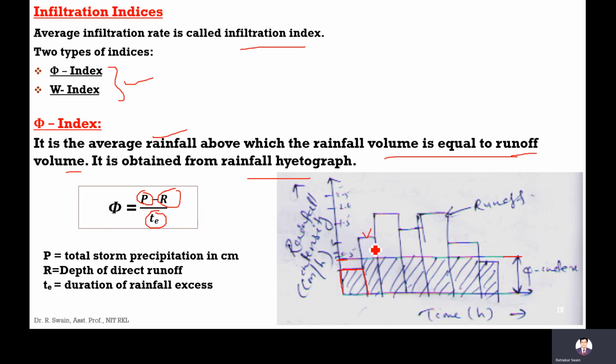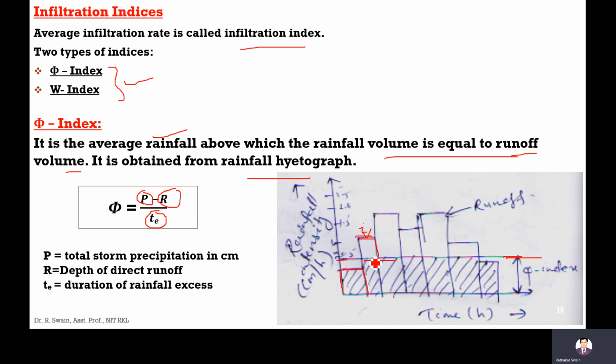Whereas in this case, the rainfall intensity I is more than the phi index.